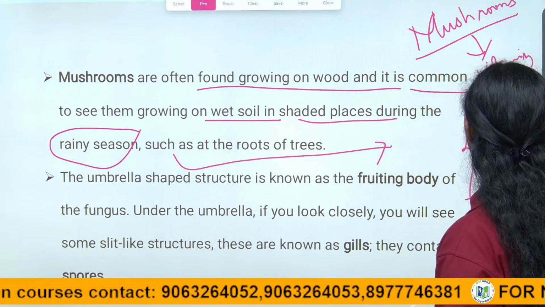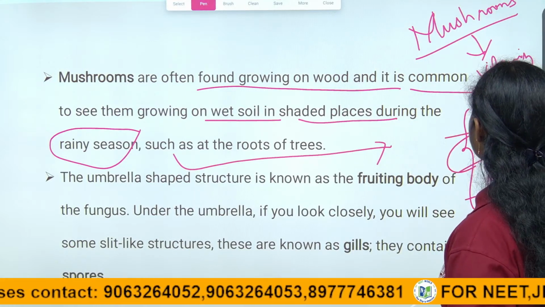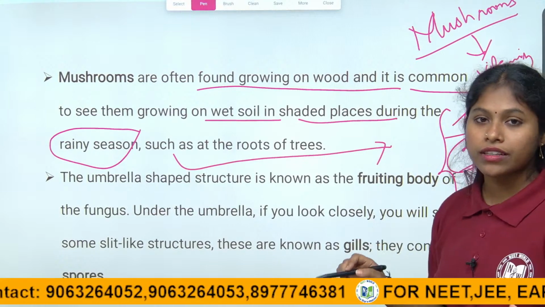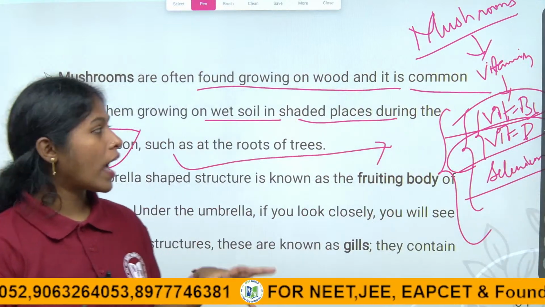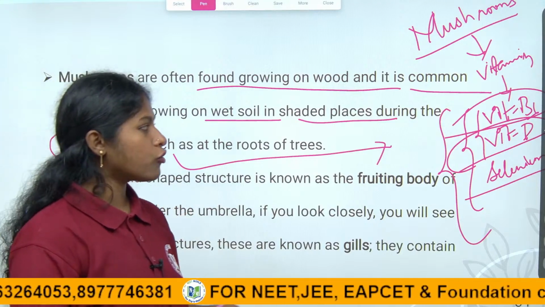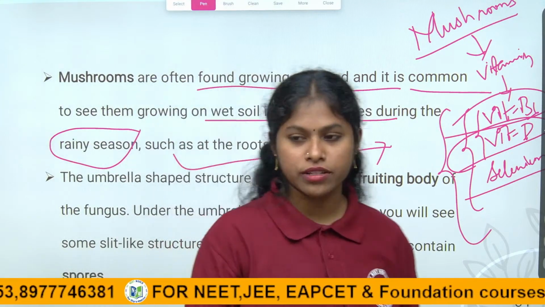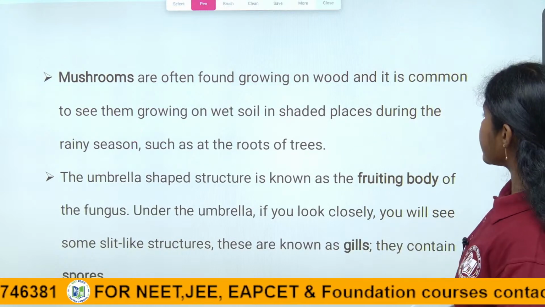And also selenium and vitamin D. These are all very important vitamins for the human body. So some edible mushrooms have a high nutrient value of vitamin B6, D, and selenium, children. So this is about the mushrooms.